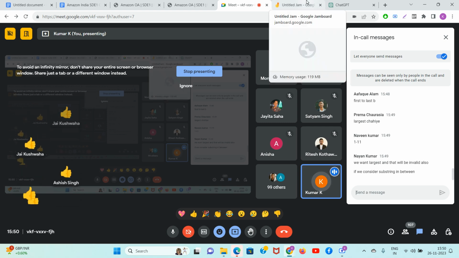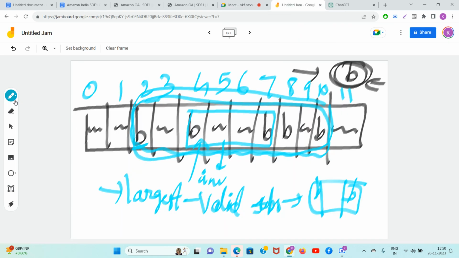Now there are people who can ask, sir, why are you not taking this B? It is common sense. There are B's outside also, so it will become invalid. B is inside your box which you selected and outside also. So you should always select the largest box in which all the B's are coming.